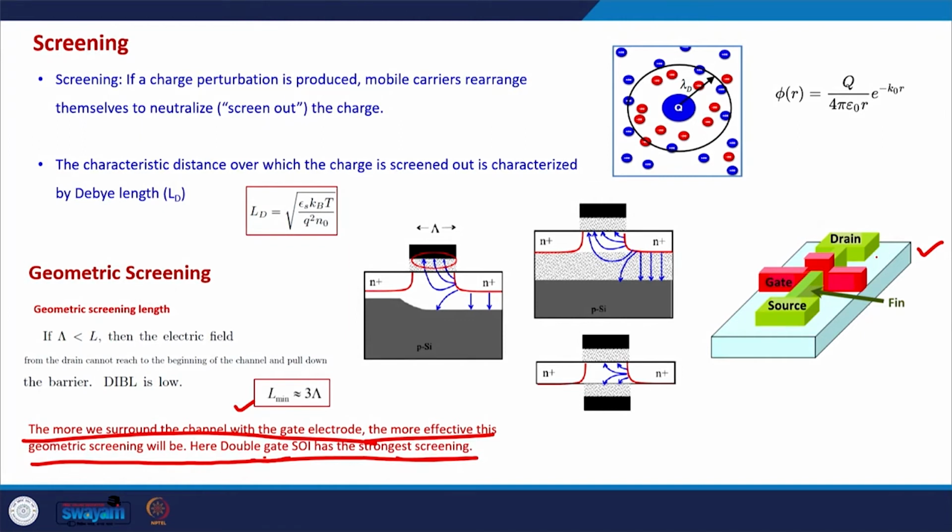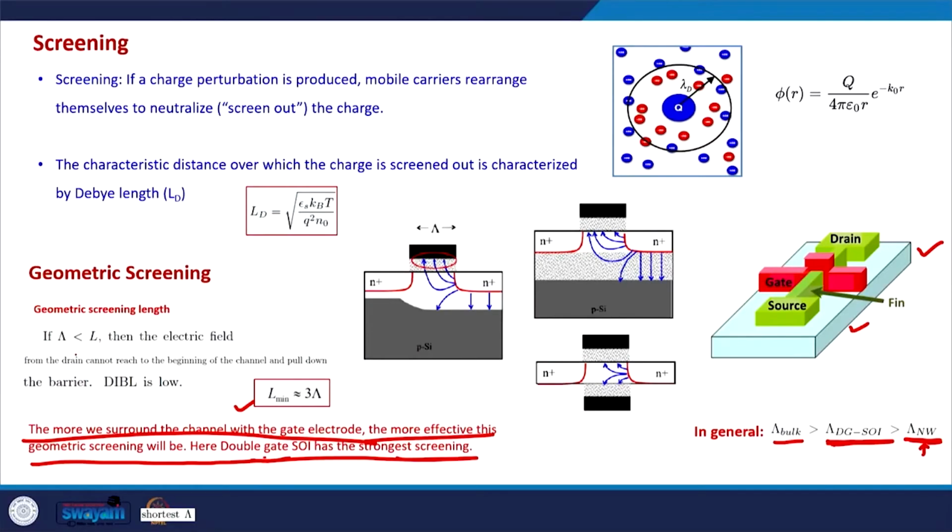So, in general, the screening length of the bulk MOSFET is greater than the screening length of the DG-SOI MOSFET, and that is greater than the nanowire MOSFET. In the nanowire MOSFET, the channel is just a nanowire, and on all sides of the nanowire there is a gate. Although these structures are difficult to fabricate, they give us better control on the channel in small devices.